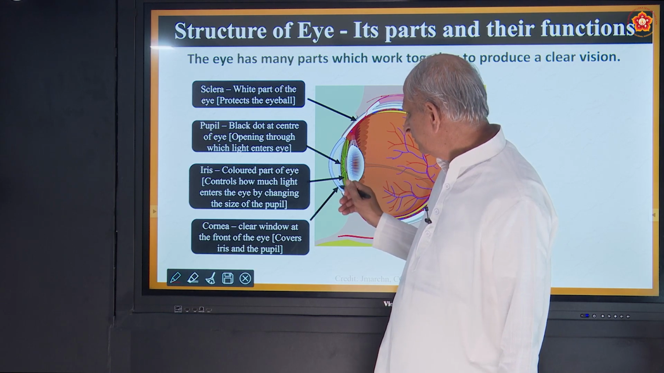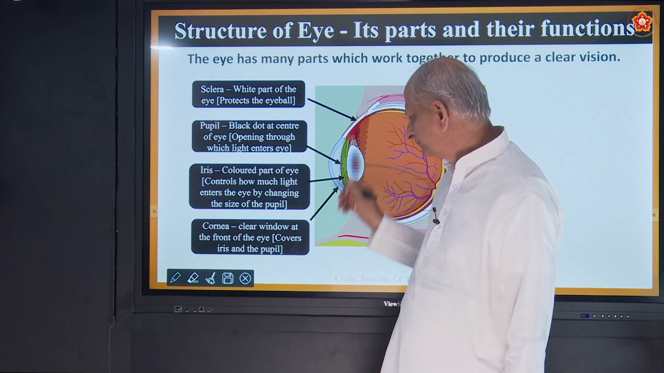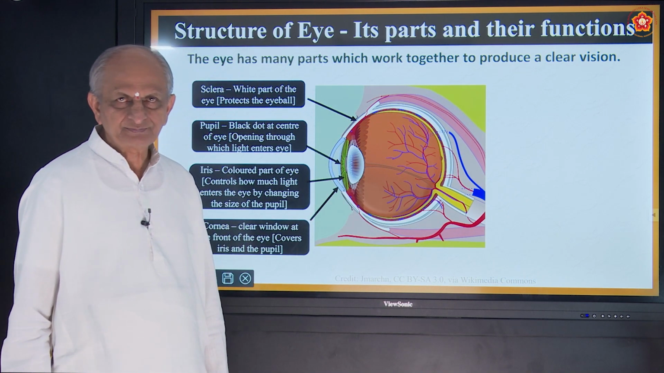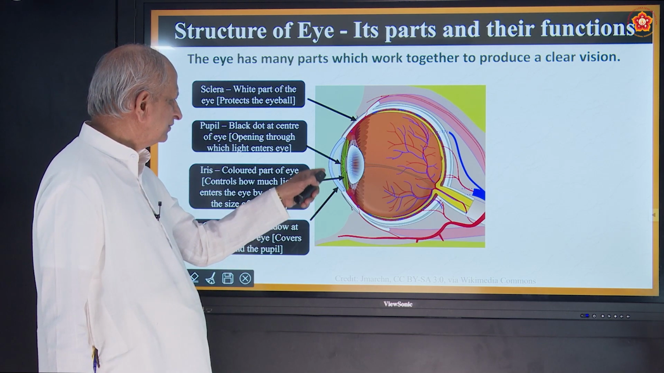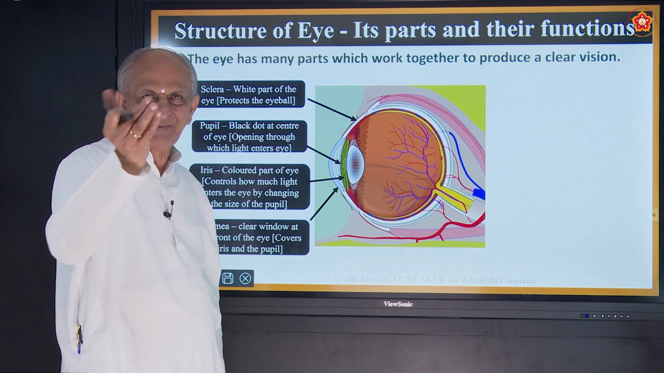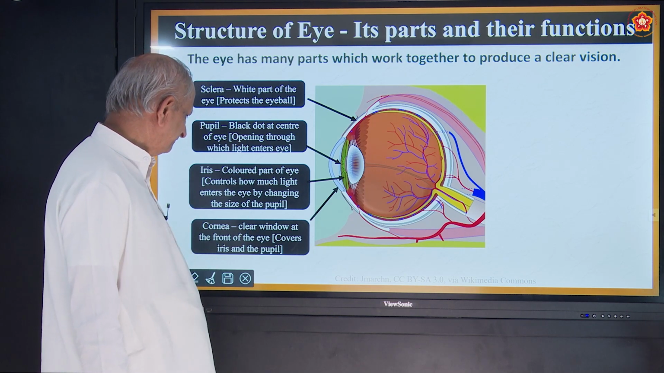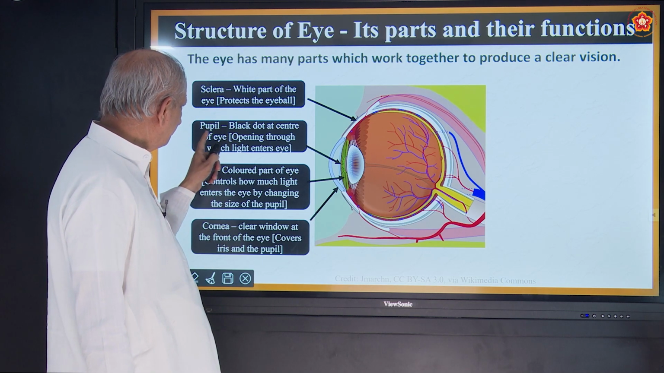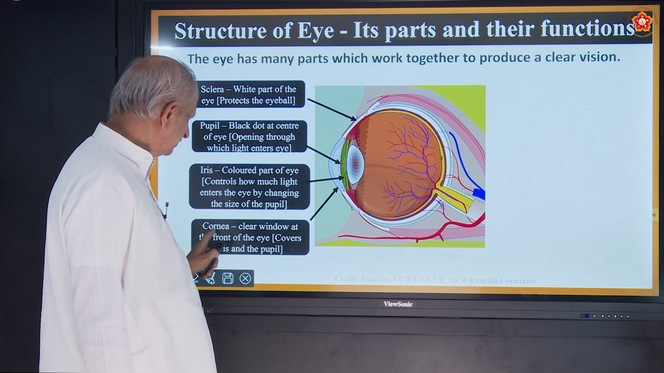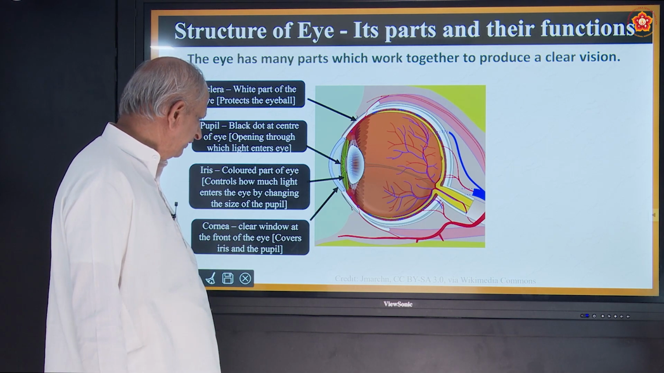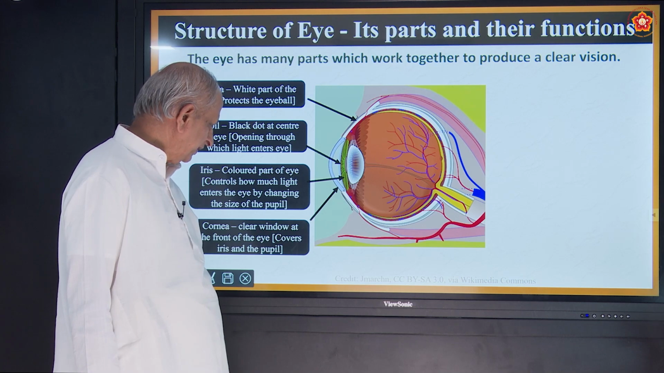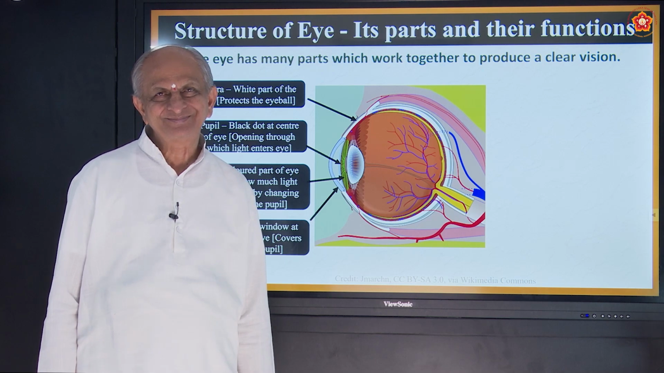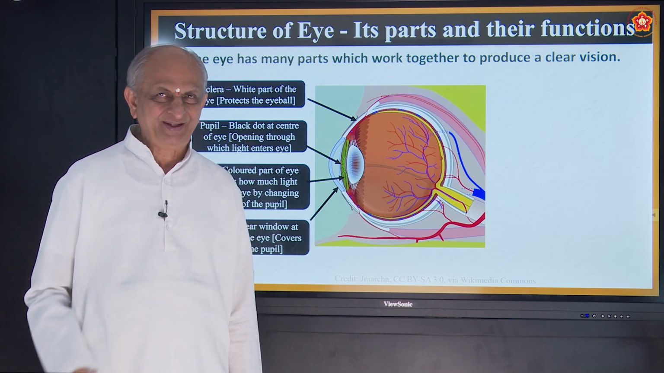And then you have the cornea, a clear window at the front of the eye that covers the iris and the pupil. So this part is called cornea. Just as in a camera, it is exactly like a camera. It is like the opening and closing of the camera, something like a cap. So that is called cornea. Look at the spelling: sclera, pupil, iris, cornea. Cornea is a window and it covers the iris and the pupil.